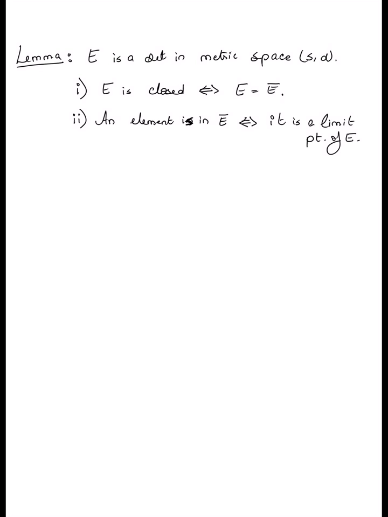So this essentially tells you the claim that I made in words earlier, namely that the closure of a set is in fact identical to the set of its limit points. Again, this is also something worth pondering over.